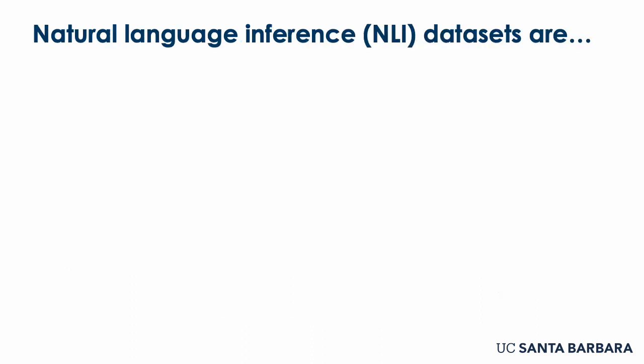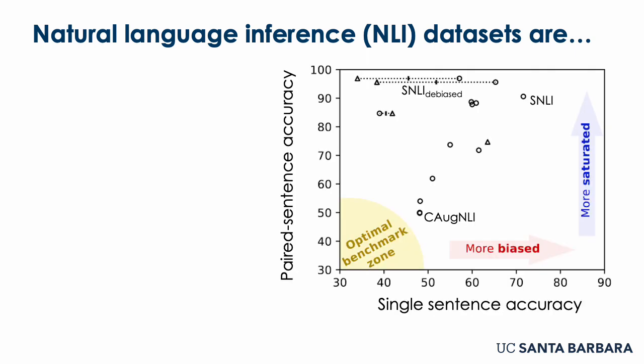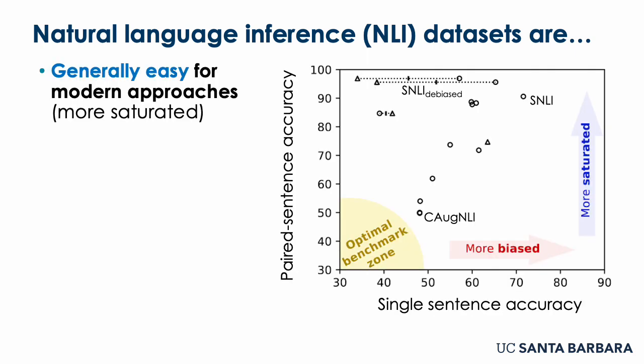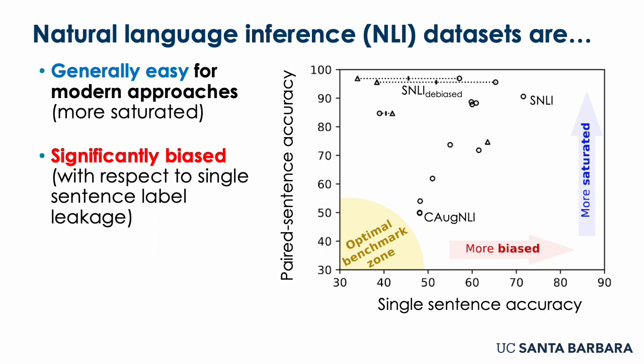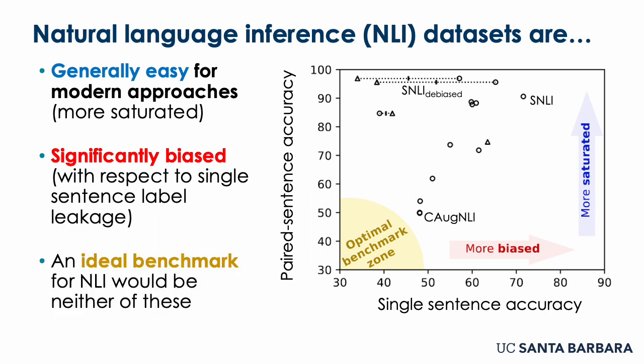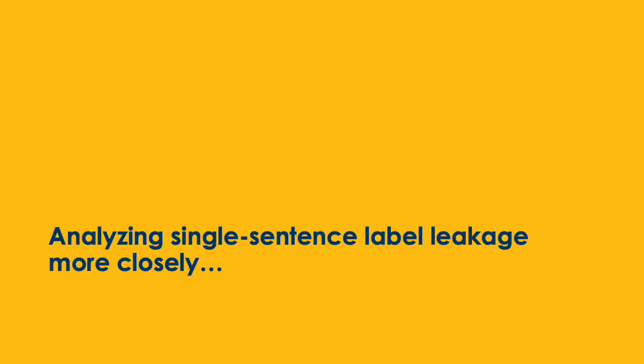So here's where all of these data sets lay in that same pair of axes that I showed before. Some of them are getting a little bit close to the optimal benchmark zone, but in general, these data sets are pretty easy and often still exhibit significant bias. So really we would like to go further with this. So here's the question, how do we do this?